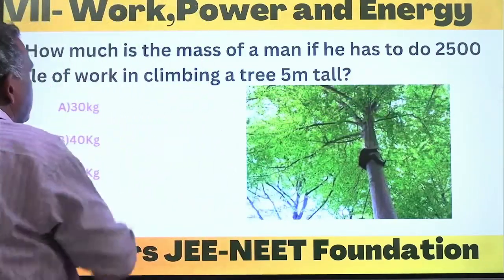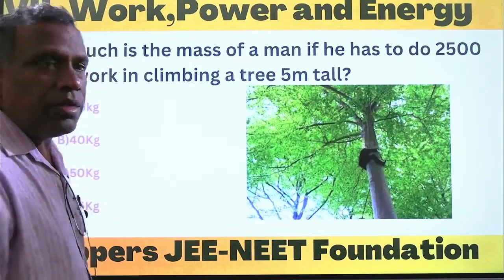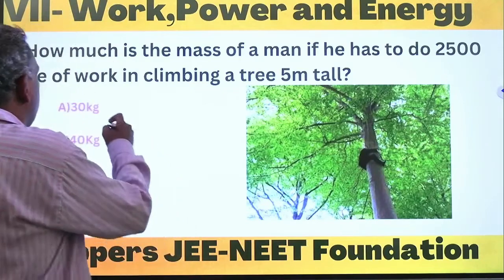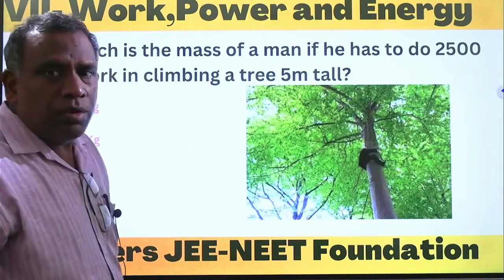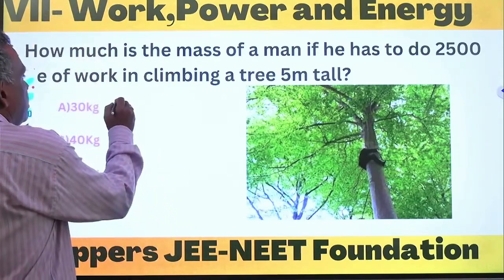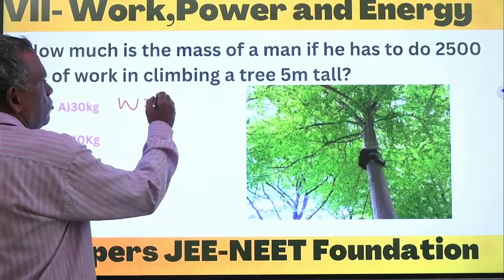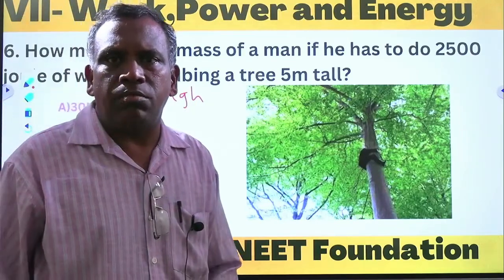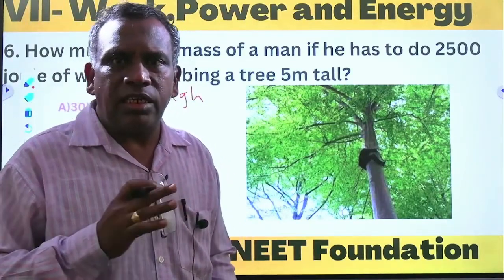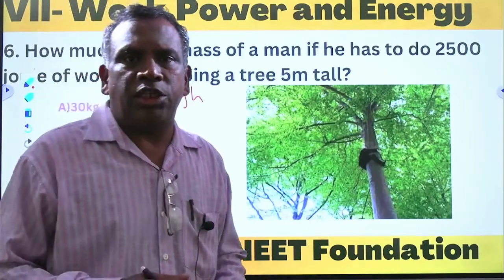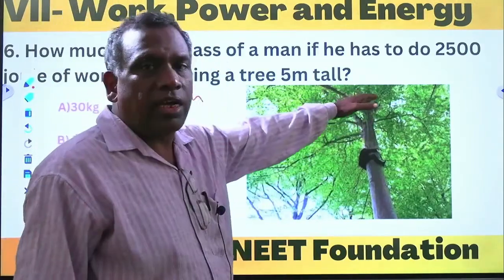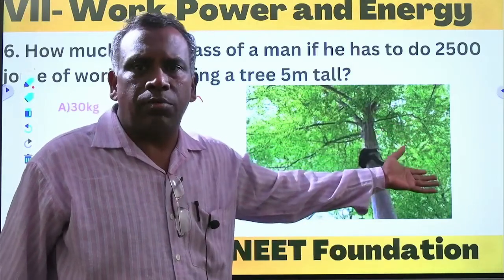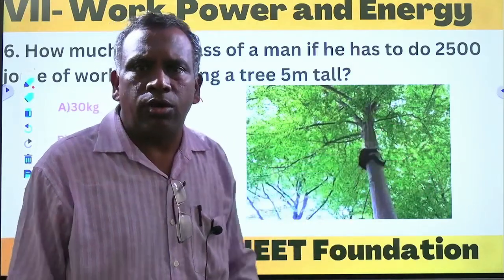We have to find the mass. Work is equal to mgh, the potential energy. The work is nothing but the potential energy gained by the position, because the person is raised to a certain height, so work is done. That work is nothing but the potential energy gained by the body.